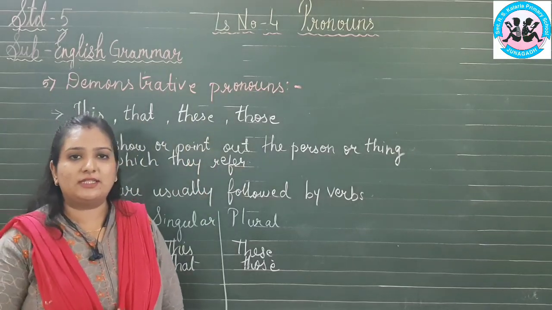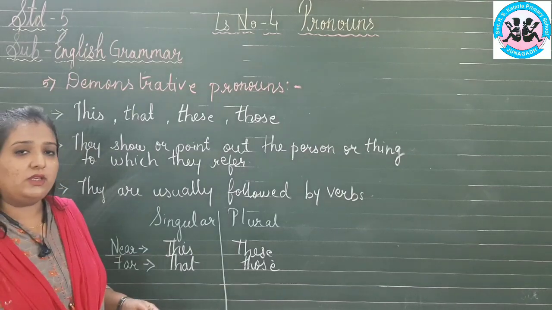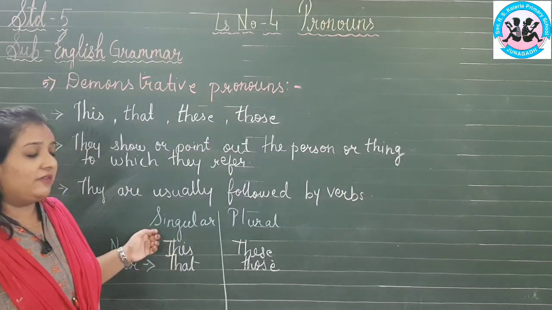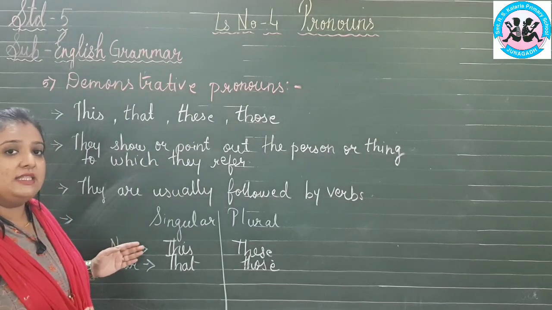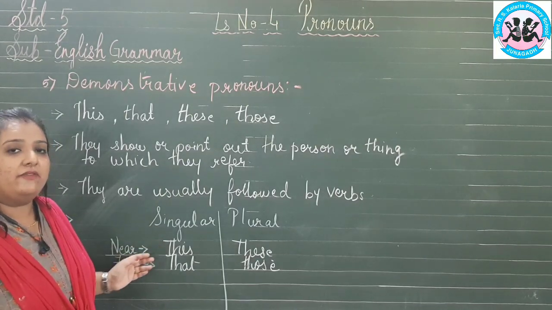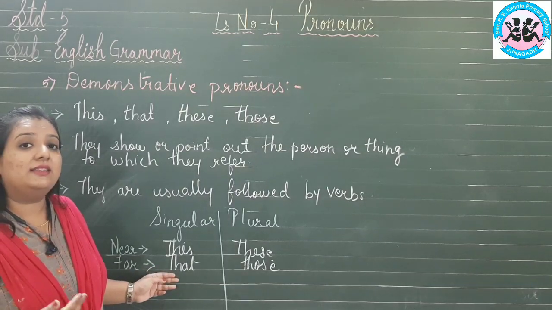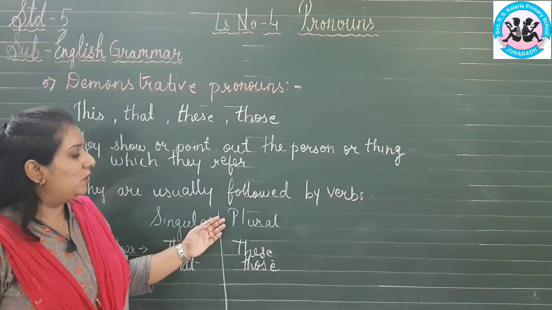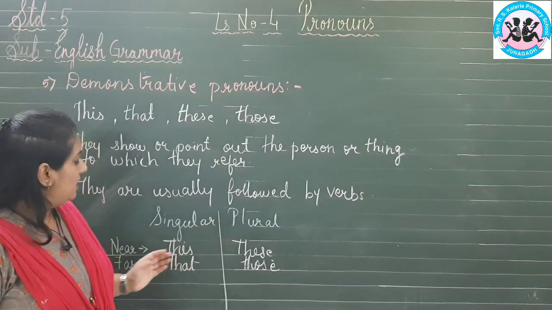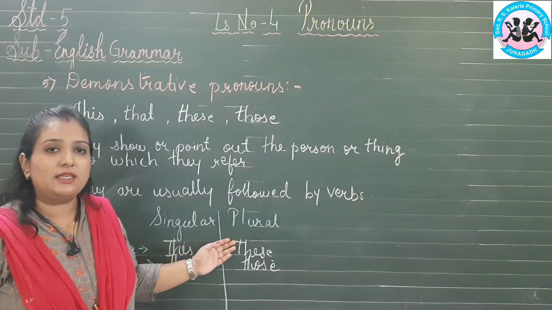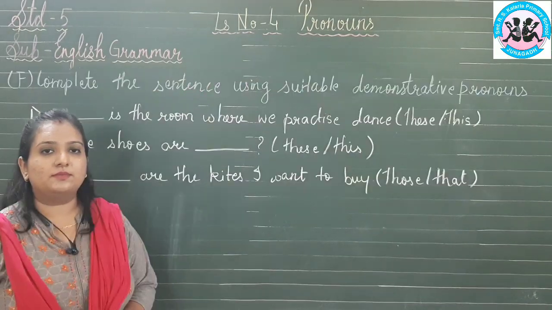For that I have drawn a table. Let's have a look. For example, this. When do we use this and that? Whenever the noun is singular. If the thing or a noun is near, we will use this. And if the noun or a thing or a person is far away, we will use that. Same goes with plural. If the noun or a person or a thing is plural, and if it is near, we will use these, and if it is far, we will use those.